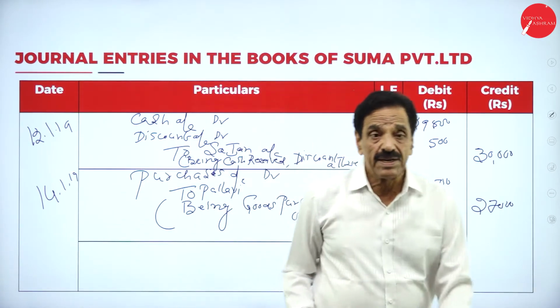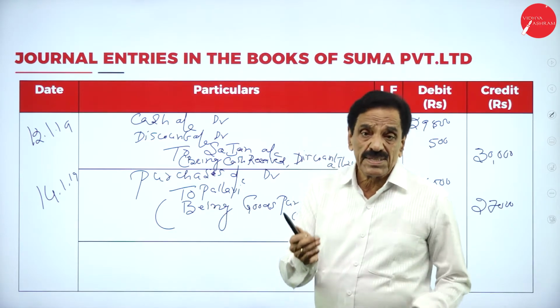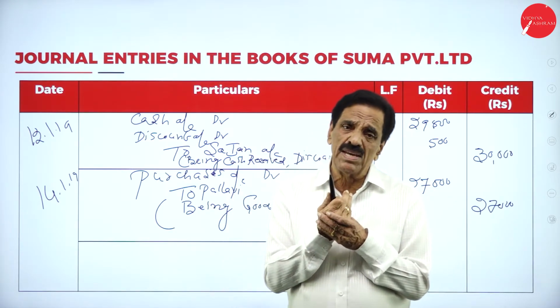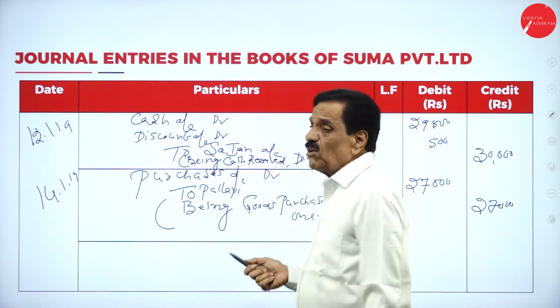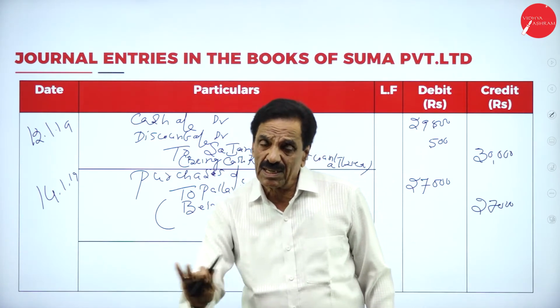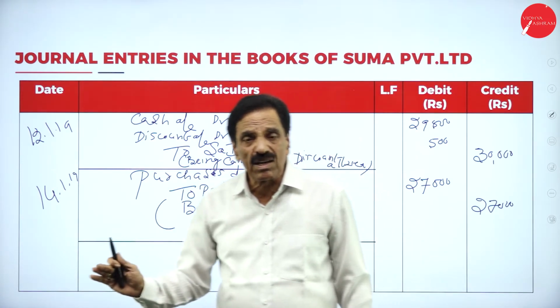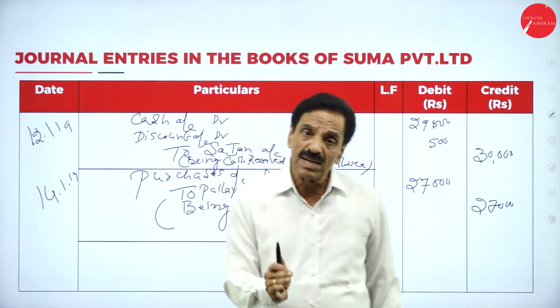I'll repeat the entry. We receive the goods from Pallavi. Goods is coming in and we have to pay Pallavi to the extent of 27,000. What's the entry? Purchases account debtor to Pallavi account. Goods comes under real account. What does the real account say?